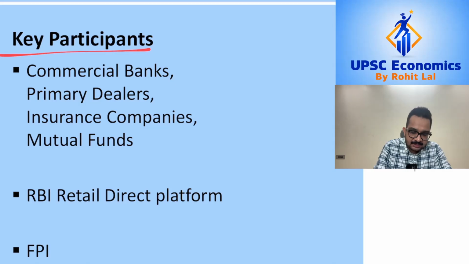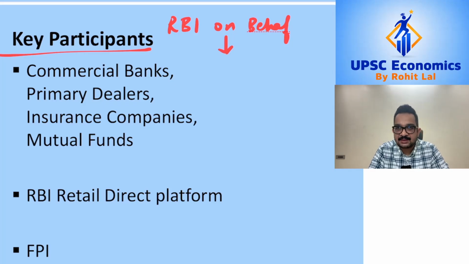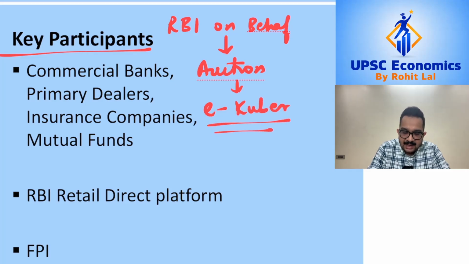Now if you talk about government securities or government bonds, these are issued by RBI on behalf of the government. The way RBI issues these government bonds is that RBI conducts an auction on a centralized platform of RBI which is called eKuber, and it calls for different participants to participate in this auction and bid for government securities.